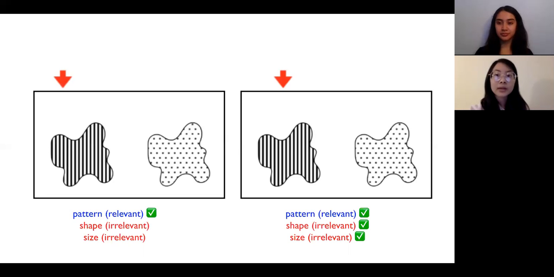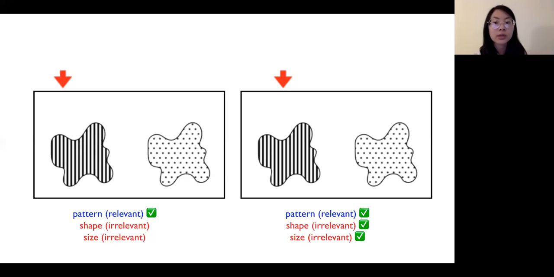Great, were you able to correctly guess the object in both trials? Since object pairs only differed in pattern, that feature would be the most relevant because it efficiently disambiguates the target from the other object, like the first example. In contrast, if shape and size were also gestured like in the second example, they are irrelevant in finding the target since it is not efficient to gesture features that are the same in the two objects. We can see this difference of relevant and irrelevant gestures in the results of our study.